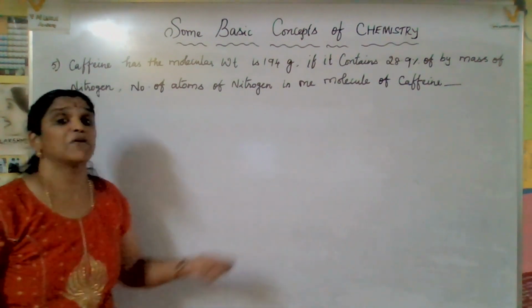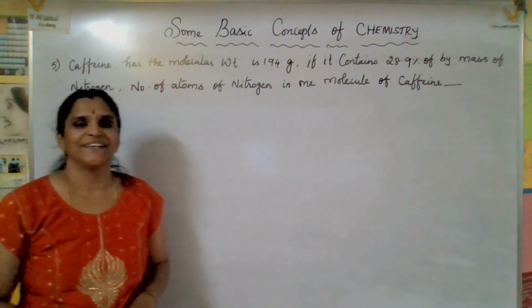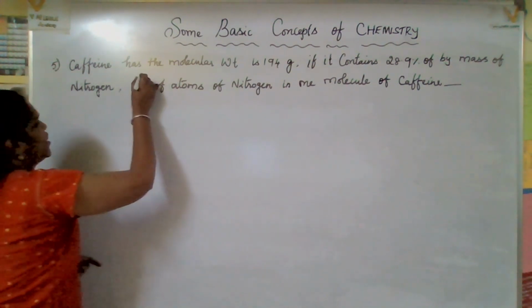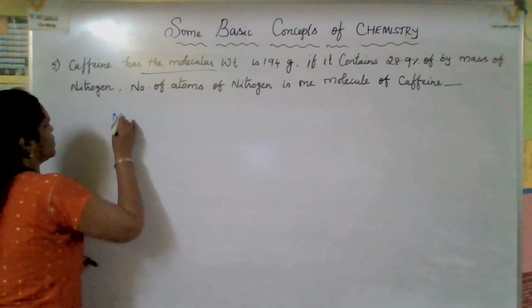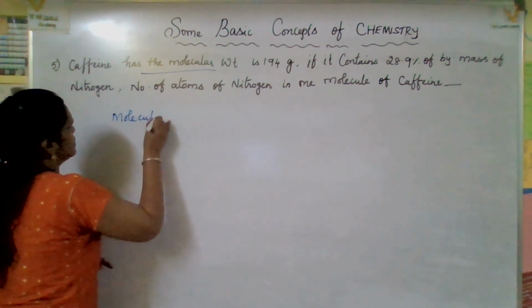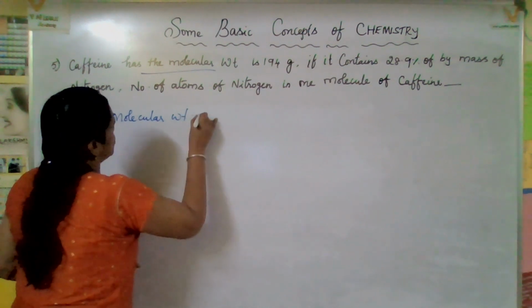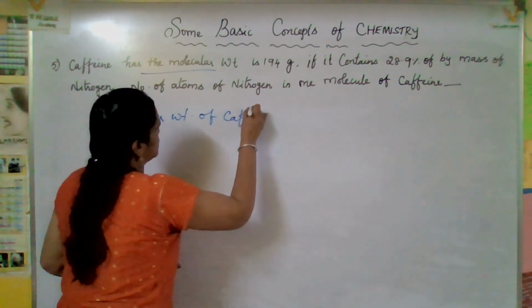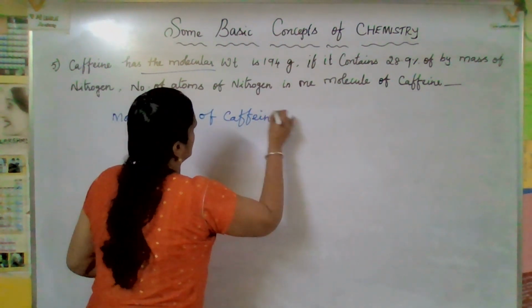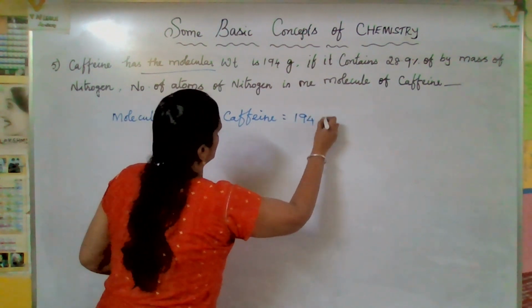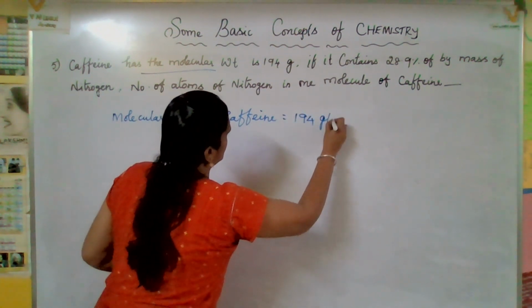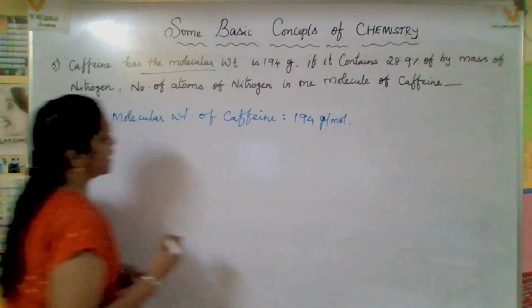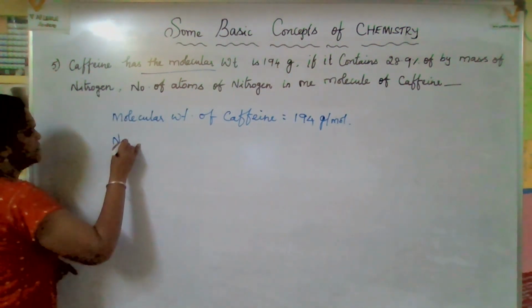Now, they are asking the number of atoms present in one molecule. Okay, now, the molecular weight of caffeine is 194 gram per mole.